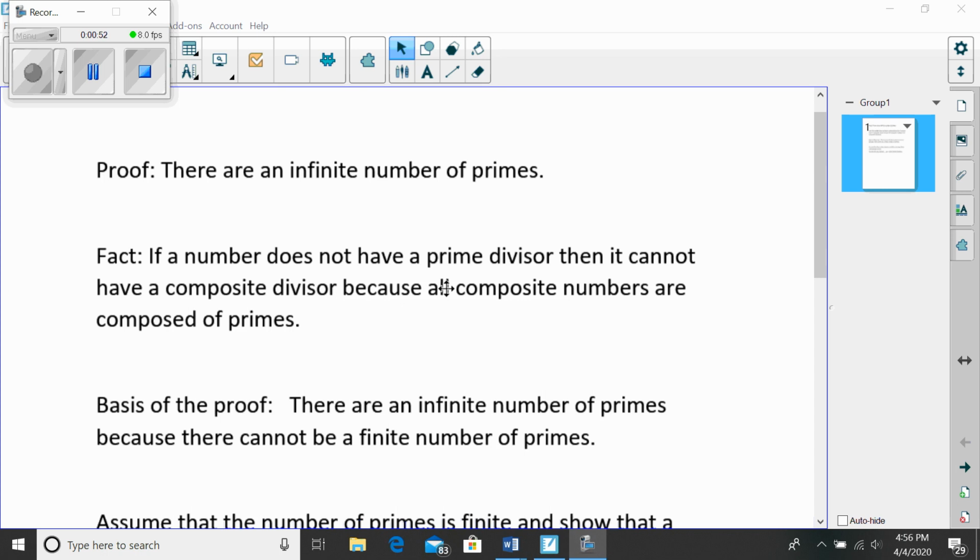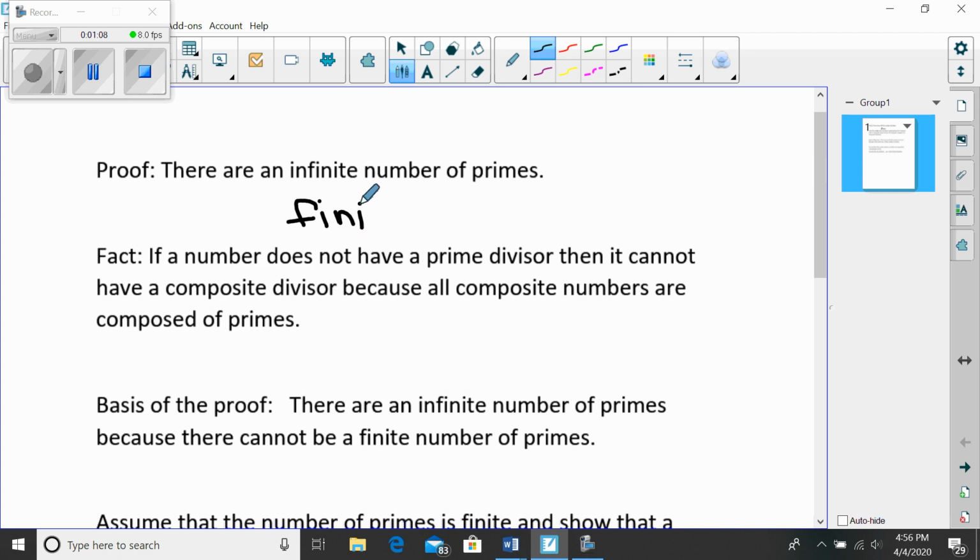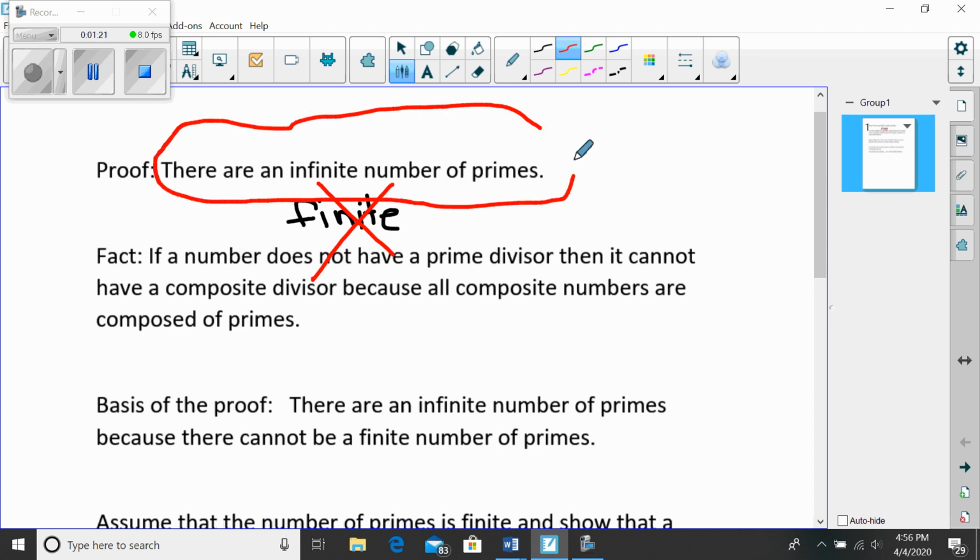Because how could I really prove there's an infinite number of primes? How could I prove anything about infinity? The way that I prove that is I say, well, it's either finite or infinite. That's all that's possible. And if I can say, well, I tried letting the number of primes be finite, I ran into a problem, therefore this can't happen, then that's all that I'm left with. And so that's the basis of this proof: we're going to say there's an infinite number of primes because there can't be a finite number of primes.